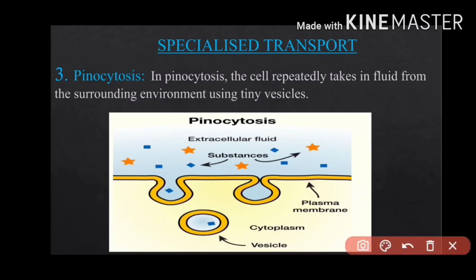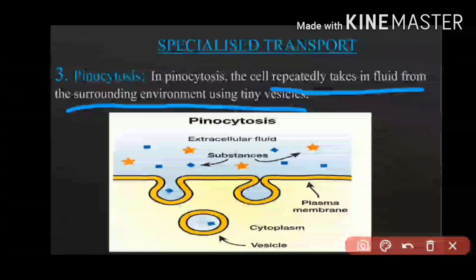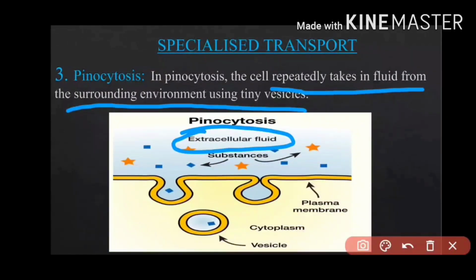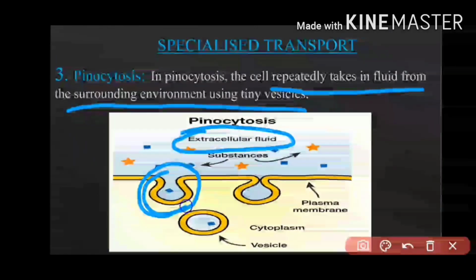pinocytosis. Now in pinocytosis, the cell repeatedly takes in fluid from the surrounding environment using its tiny vesicles. That means whichever molecule is placed in the extracellular fluid, it is going to take that. But how? It will form a vesicle, or we can say a finger-like projection, as in microvilli.